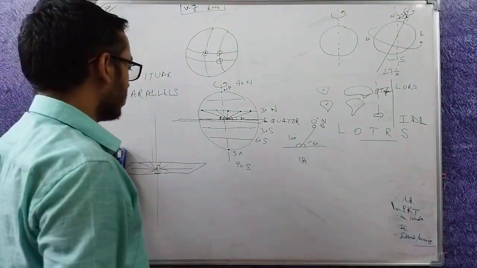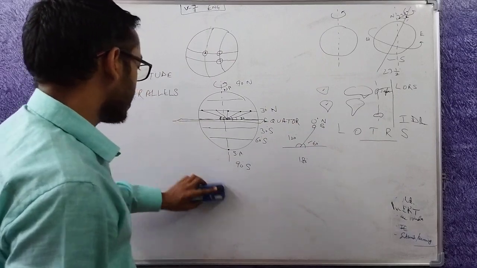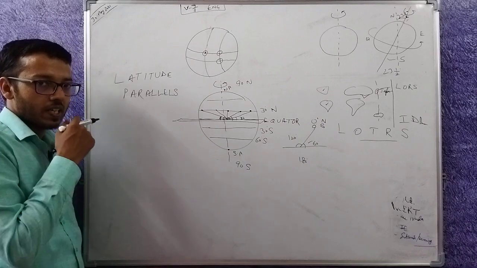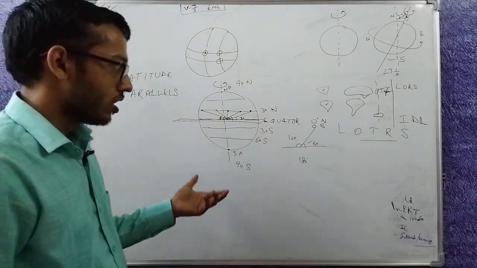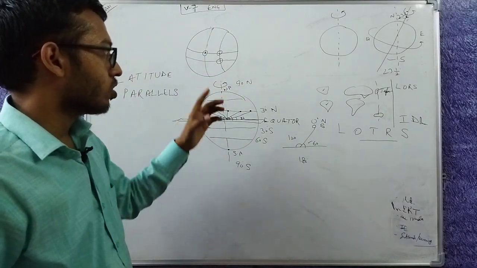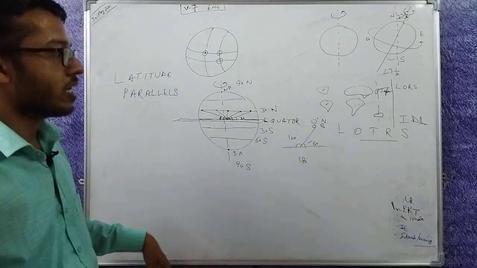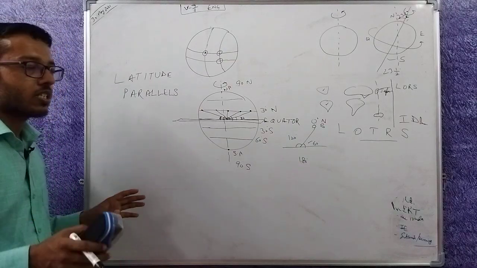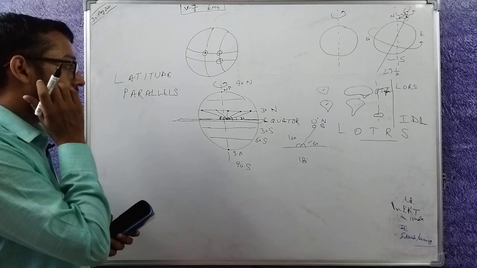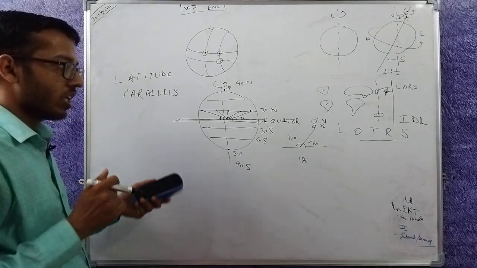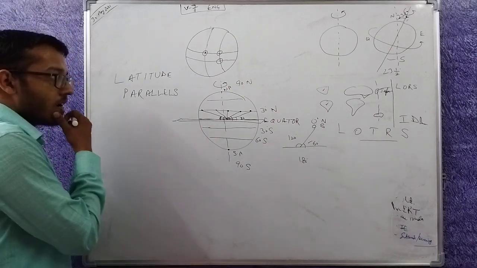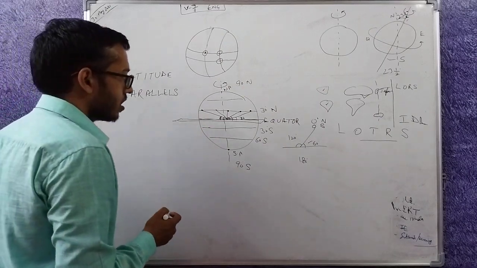What is a latitude? A latitude is an imaginary line. Obviously, on earth there is no line per se. There is only rotation, there is only an axis. You can define the axis, you can define the North Pole and South Pole where the axis cuts, but that's it. Earth doesn't give you any other line. Imaginary, you can imagine as many, there is no real line on the equator, there is actually no line on the earth per se. So all these are imaginary lines.